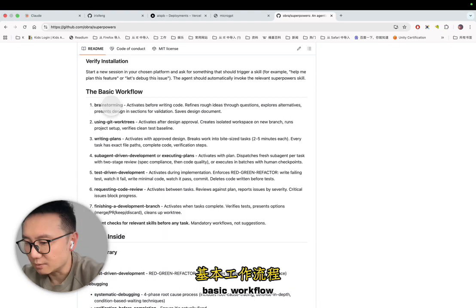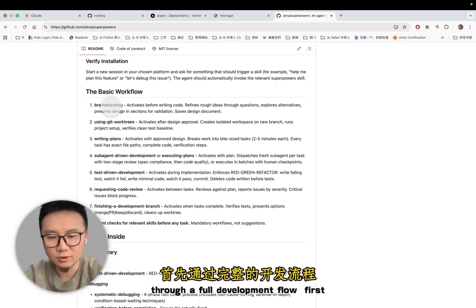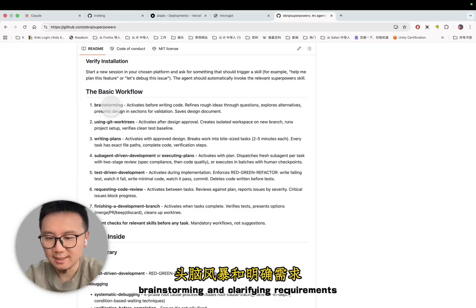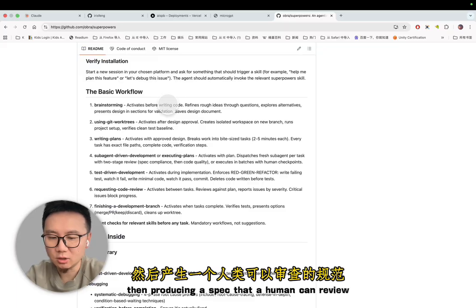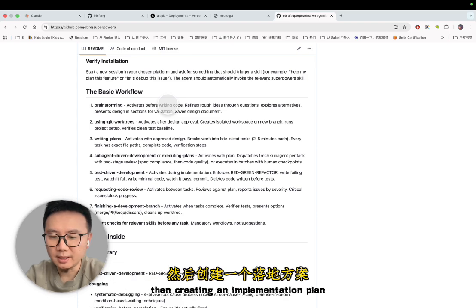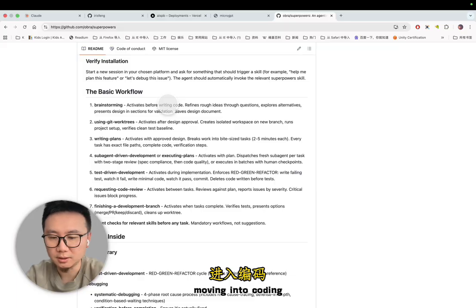It has a basic workflow. Superpowers guides agents through a full development flow, first brainstorming and clarifying requirements, then producing a spec that a human can review, then creating an implementation plan, and only after approval moving into coding.